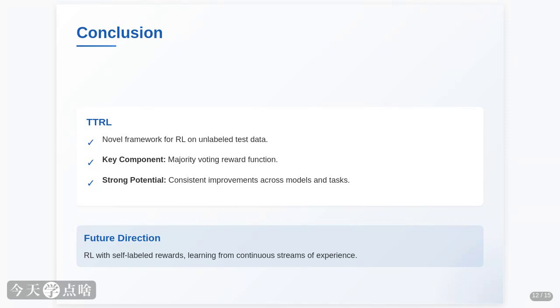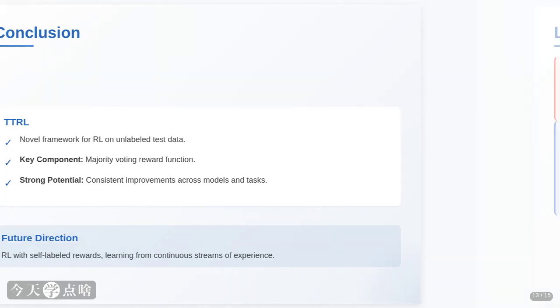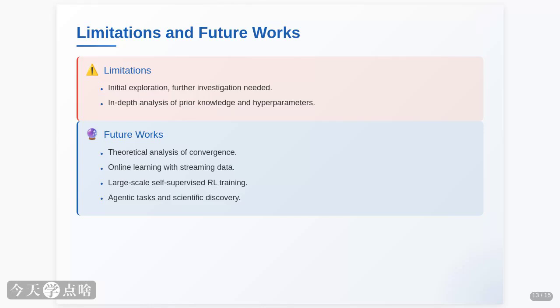We see TTRL as a crucial step towards models that can learn continuously, adapt to new environments, and improve themselves over time, fueled by the experiences they generate. Now, let's be real, this is just the beginning. We're still exploring the full potential of TTRL. We need to dig deeper into how prior knowledge and hyperparameters really affect the learning process.